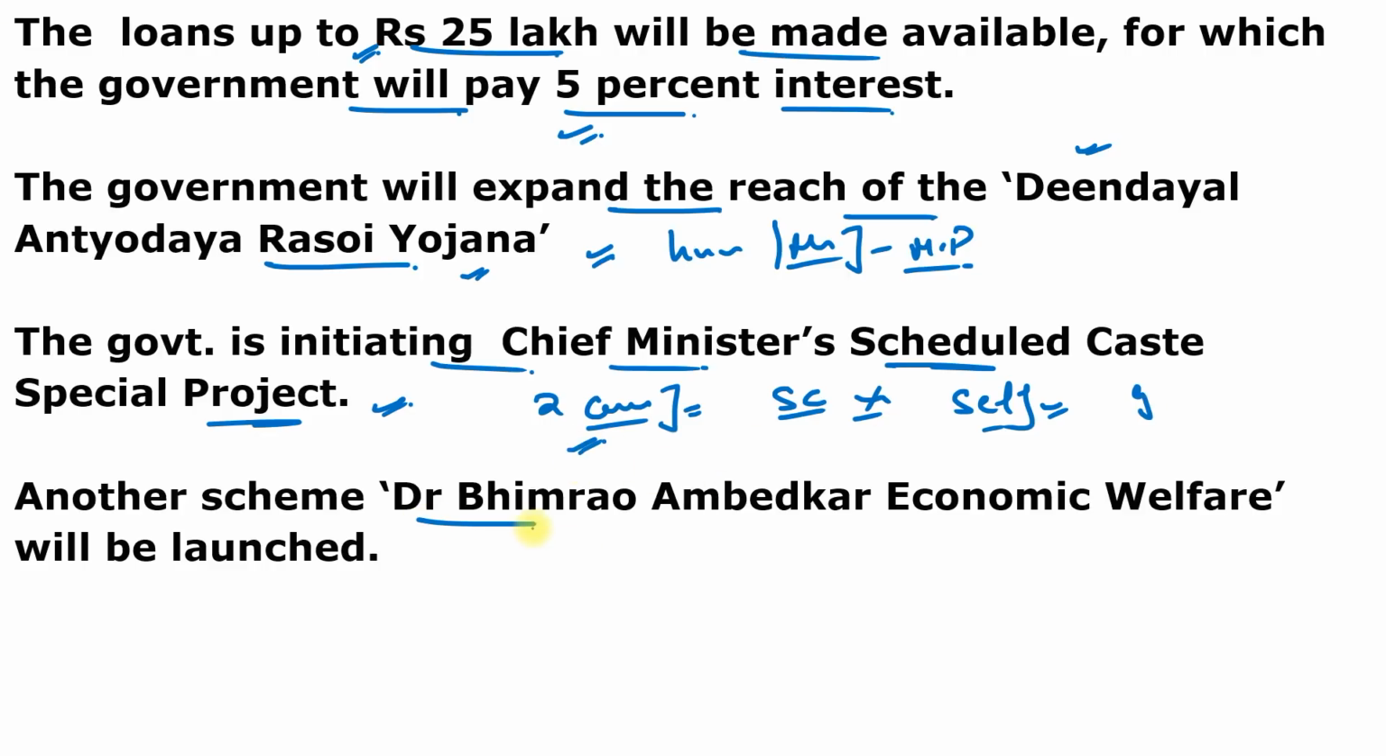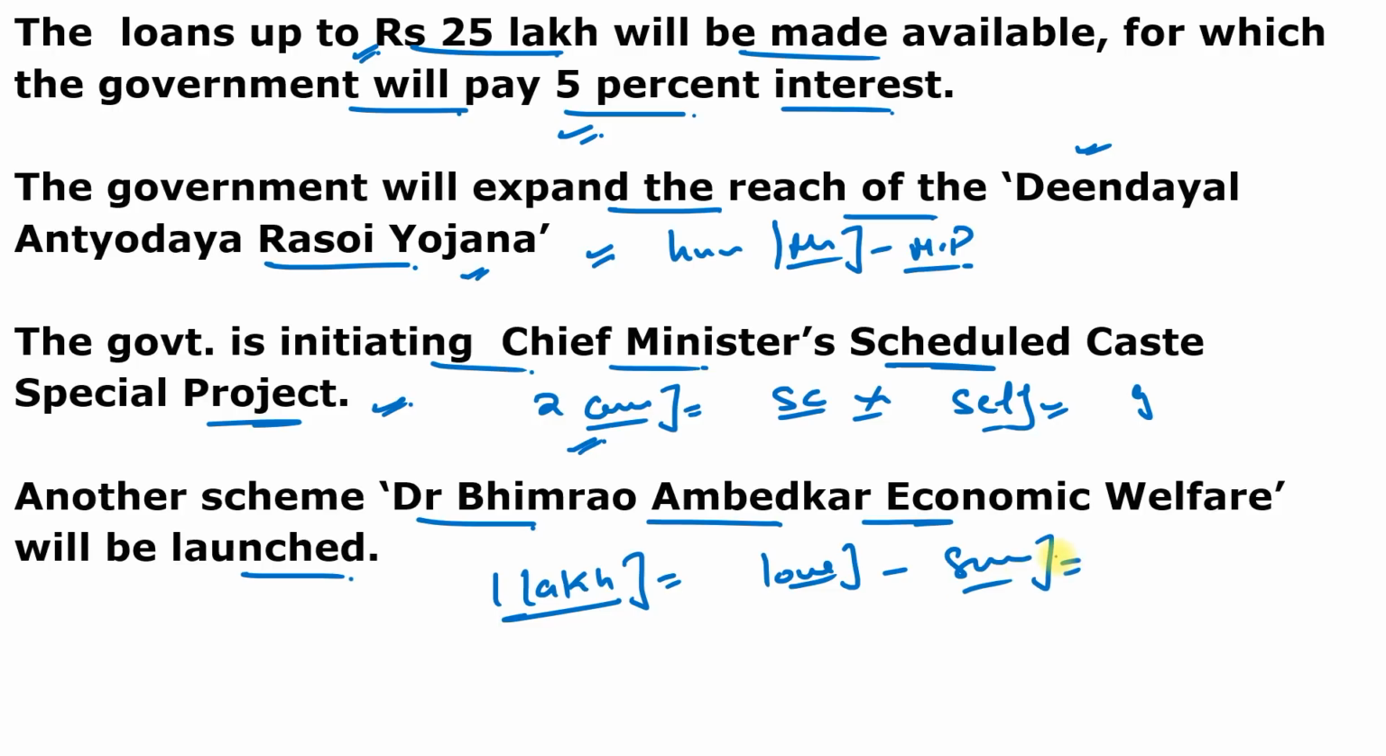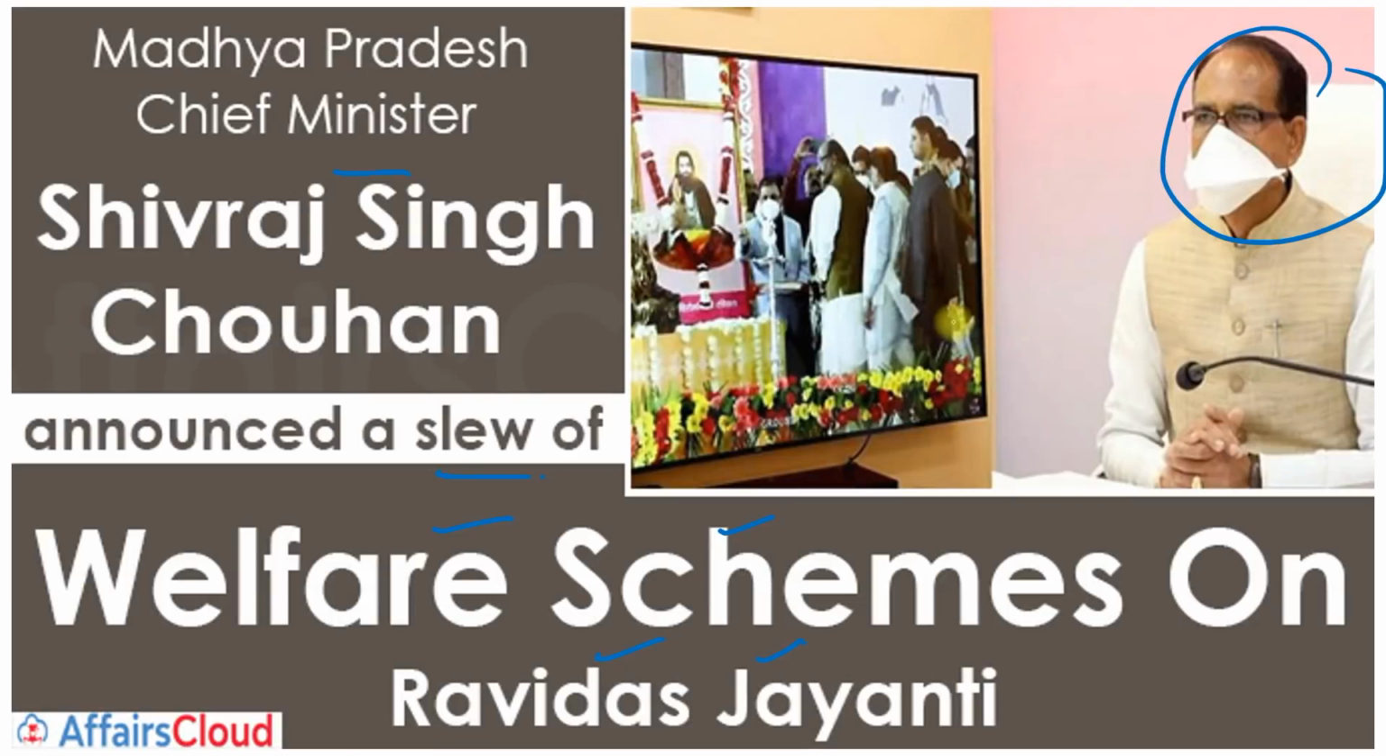Next is another scheme which is known as Dr. Bhimrao Ambedkar Economic Welfare Scheme. This will also be launched, under which a loan of up to rupees 1 lakh will be provided for purchasing low cost equipment or to cover requirements for small capital, so that small businesses can be initiated and the income of these families can be enhanced. So these types of initiatives will be started by the Madhya Pradesh state, and all the schemes will be launched according to Chief Minister Shivraj Singh Chauhan.